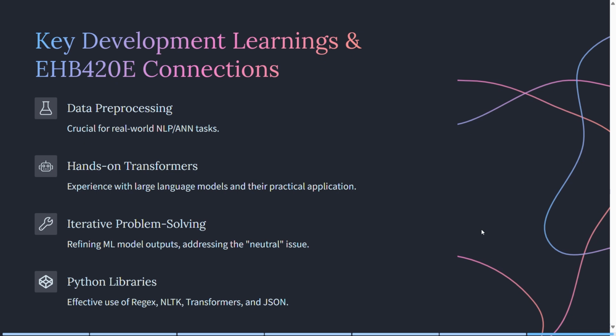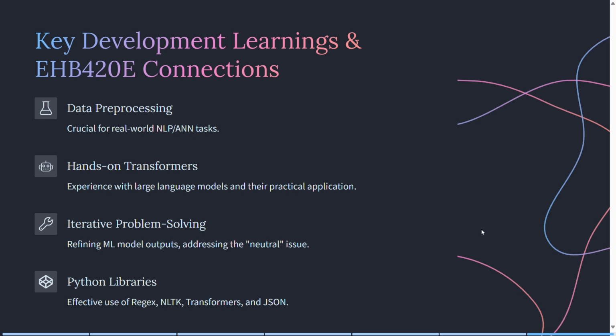Key development learnings and our class connection. This Python development journey provided several key learnings relevant to our course. First, the critical importance of data pre-processing for any real-world NLP or ANN task. Second, gaining hands-on transformers experience, working with large language models like RoBERTa, which directly connects to our study of ANN architectures and deep learning applications.